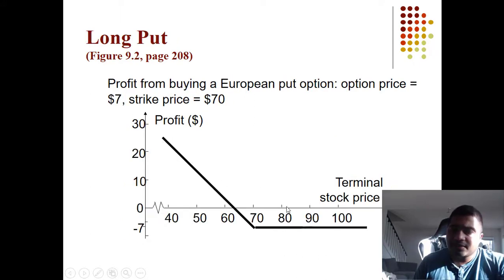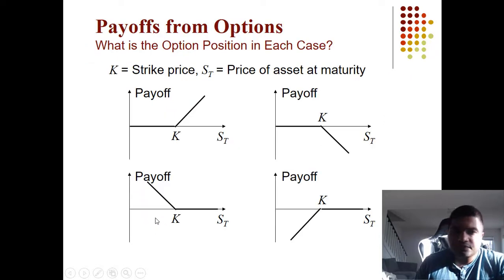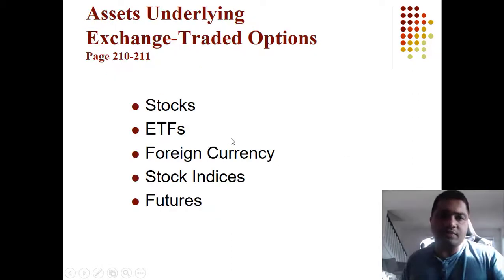For long put, maximum loss you suffer is the premium, and you start making money if the stock price starts falling. We created this chart, okay, on Excel. For short put, maximum profit you make is the premium amount, and you start losing money if the stock price starts falling. So these are the payoffs from option. Call option pays you money if it is above break even. Then this is payoff from call option writer. For a call option writer, it pays you until the break even price is breached, so on and so forth.